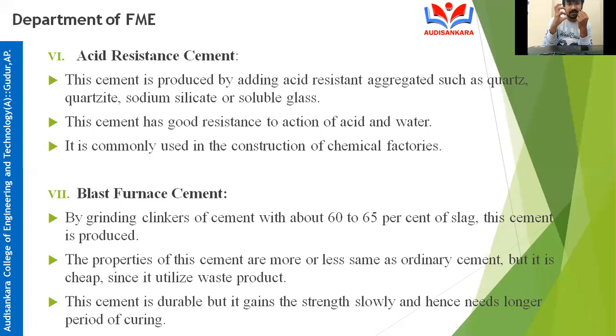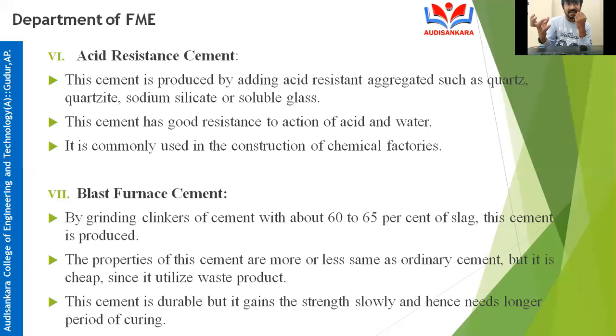After making steel, the final waste product is slag. By using that slag, we are making this blast furnace cement.